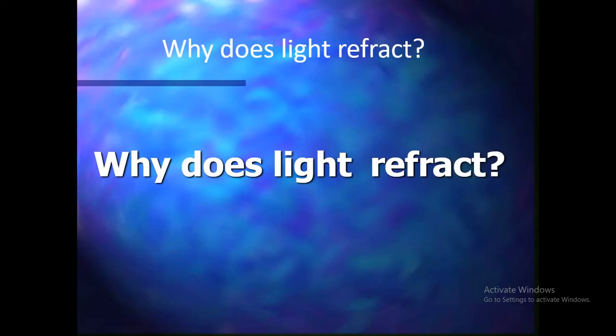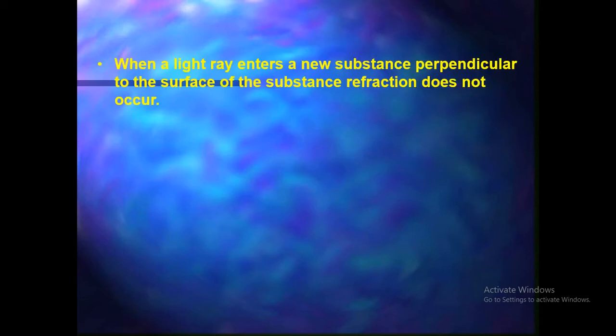Okay, now I am repeating my question. Why does light refract? As I already answered previously. Now, when a light ray enters a new substance perpendicular to the surface of the substance, refraction does not occur. It means when light enters the medium perpendicularly at 90 degrees, then there will be no refraction, no reflection.